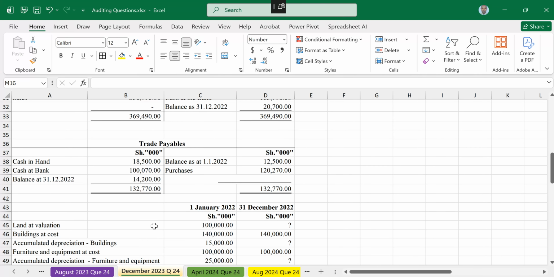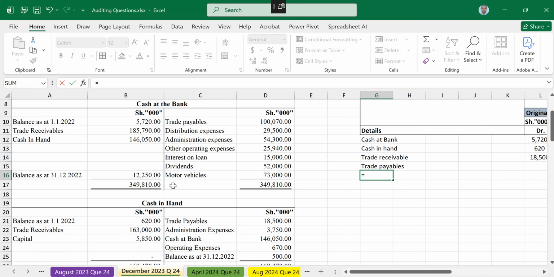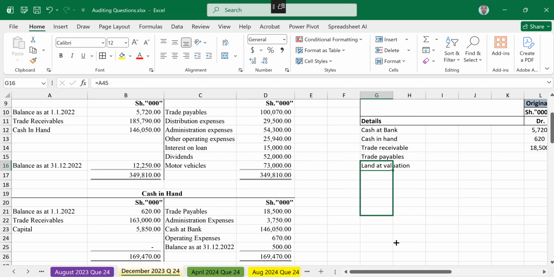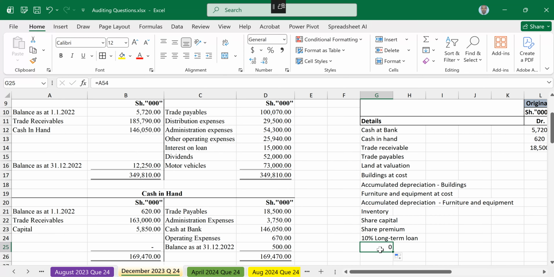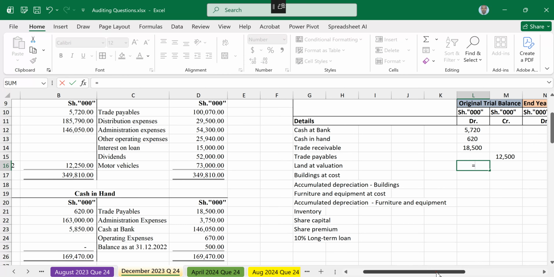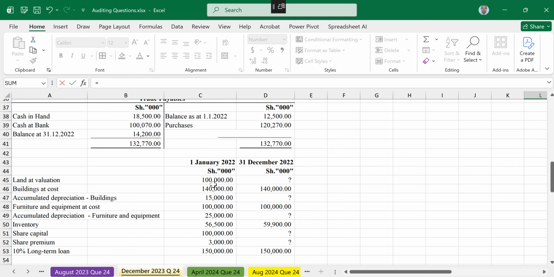After trade payable, we move to these opening balances. You can see the opening balances that we had, so equal sign. These ones are not changing. Click on the land at valuation and enter, then drag down all the way to the last item. Land at valuation will be a debit balance, and the land at valuation is 100,000 debit balance.